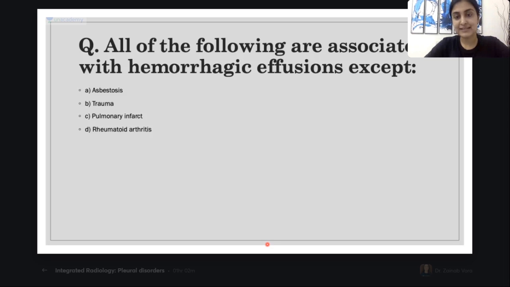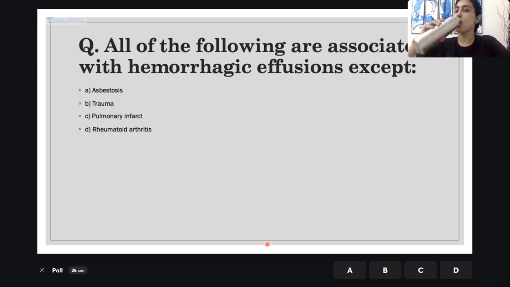Before that, let's now do differentials of hemorrhagic effusion. Effusions where I can see RBCs, where I can see blood. Great. So completely mixed answers.